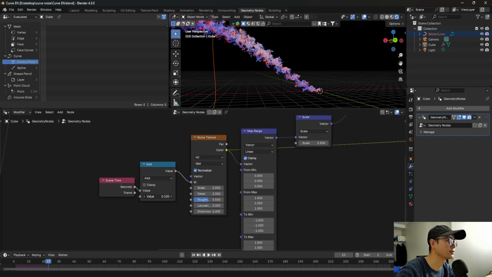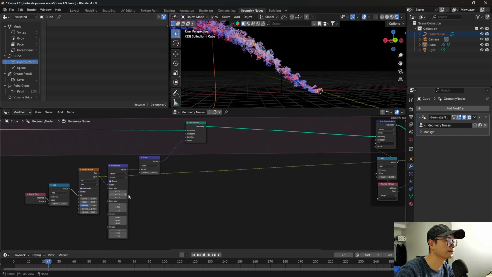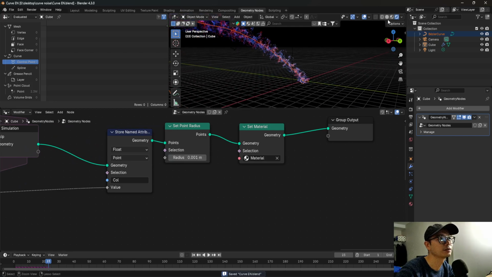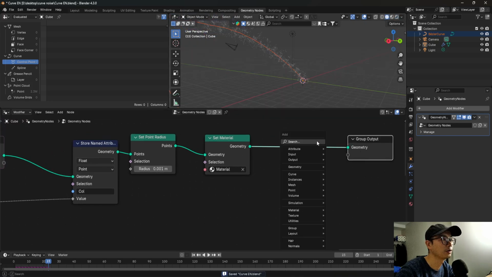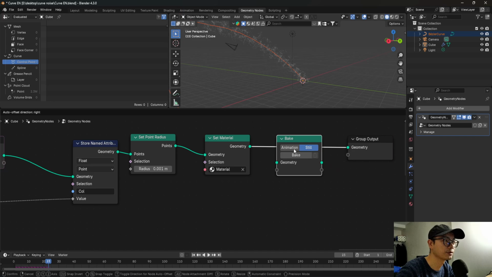Maybe I think the time I need to change it to bigger, because it's not very noisy, and I need to change the size over the point. And I think this is better. So I will add a bake node here, because my computer is not that good.